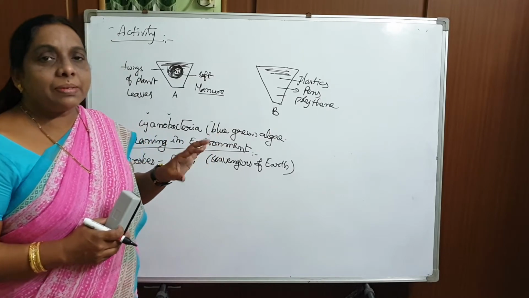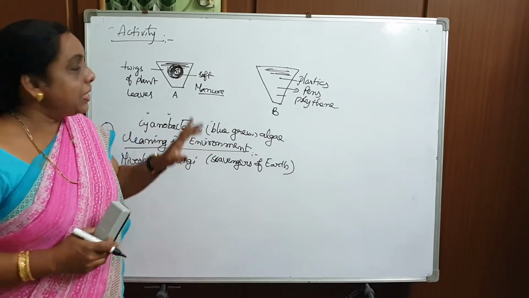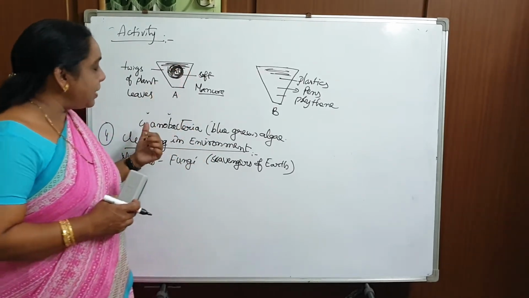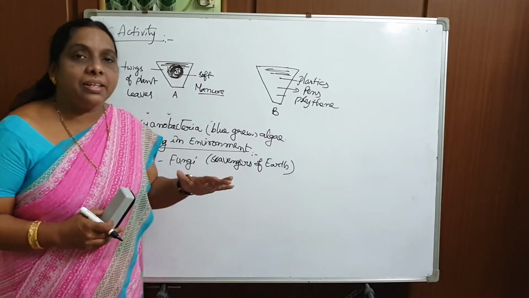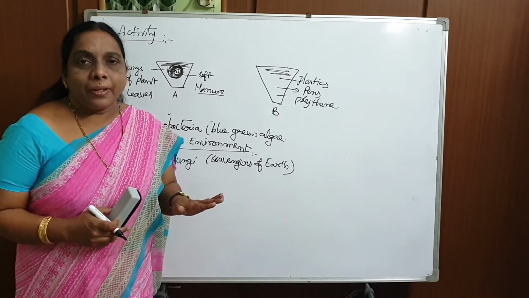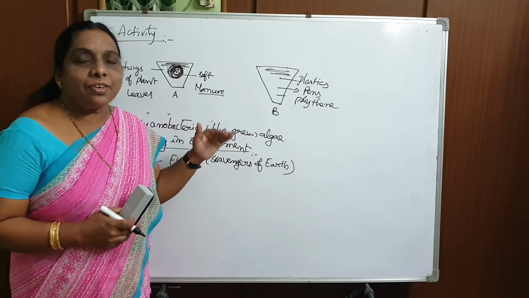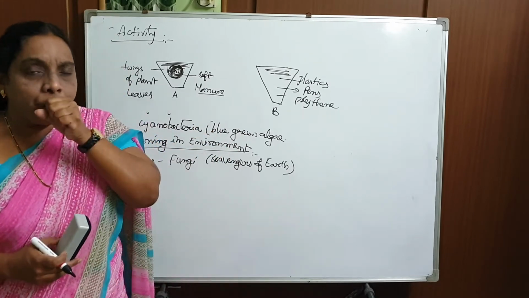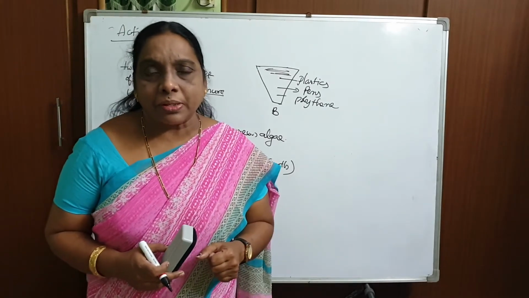The microorganisms are releasing certain enzymes, and by the action of those enzymes they help to clean the soil. Okay, children? These all come under useful microorganisms.